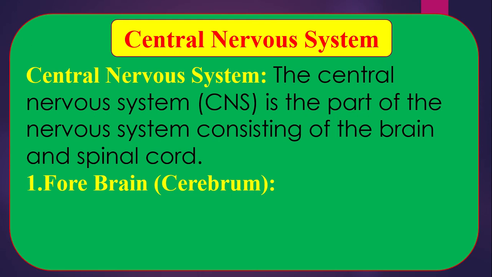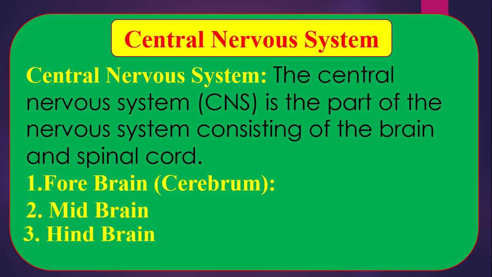Now brain is the sole controlling agent of the whole nervous system. Human brain is contained and protected within the skull. Brain is covered by 3 layers of membranes called meninges. Human brain has 3 parts: number 1, cerebrum or forebrain, number 2, midbrain, number 3, hindbrain.